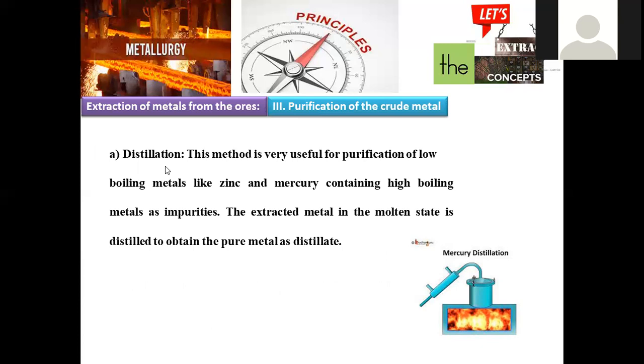In the earlier session also we stressed distillation. Distillation is purely about making different temperature zones. As we move up, the temperature gradually decreases. At the bottom, the temperature will be very high. So when a metal is taken along with some extent of impurities, for example, we are going to purify zinc and mercury by using this process called distillation.